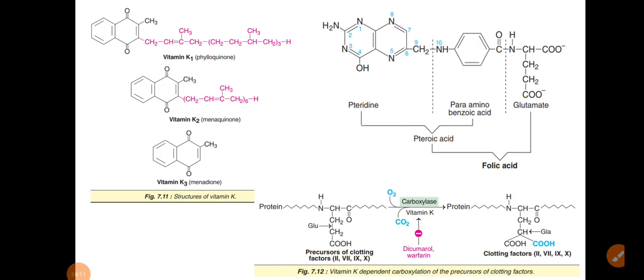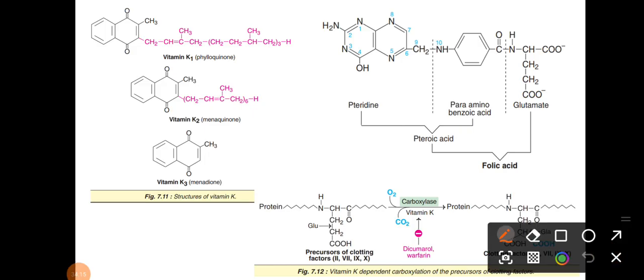Okay, in folic acid, what is the folic acid? That is the vitamin B9. Here folic acid is your vitamin B9. And what is the structure of that folic acid? It contains the pteridine plus para aminobenzoic acid, and combinedly it is called the pteroic acid, and plus glutamate. Finally you will get your folic acid. Means pteridine, para aminobenzoic acid and glutamate, that is the structure of your folic acid.